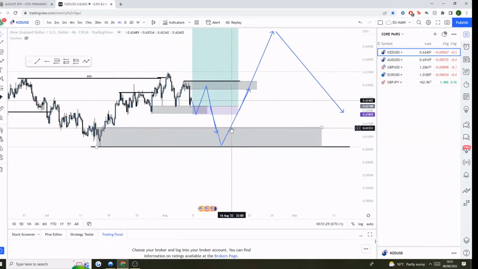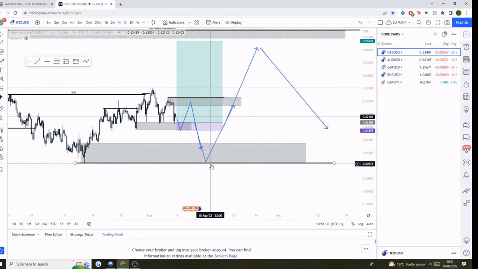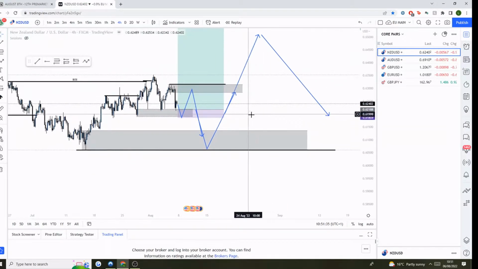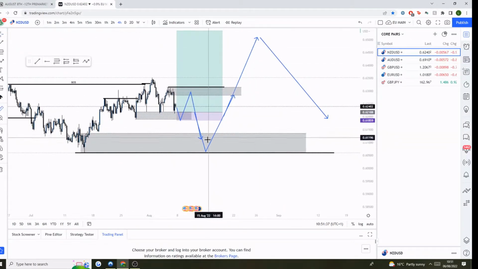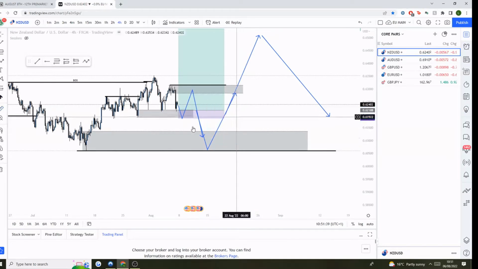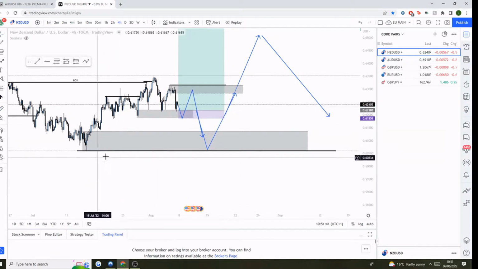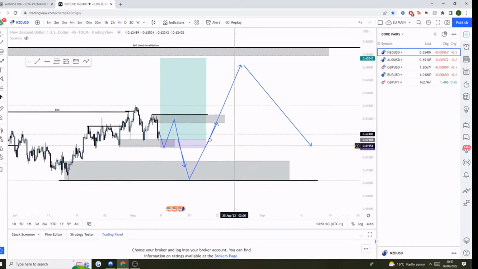Now, like I say, once we are into this bullish order block here, I will be looking for that lower time frame bullish reaction, because even if we don't get the full follow through, I would still expect a decent reaction off this area just based on how big it is and the fact that it's a daily order block.